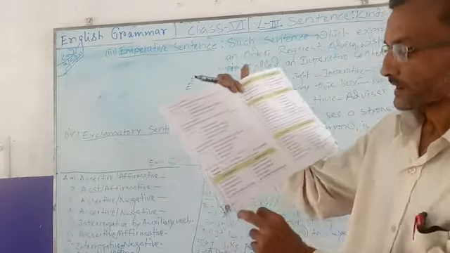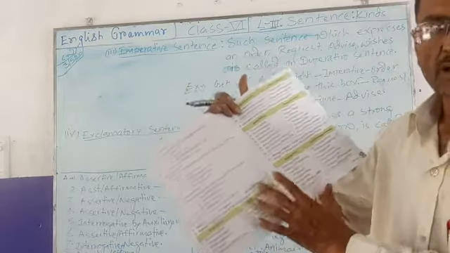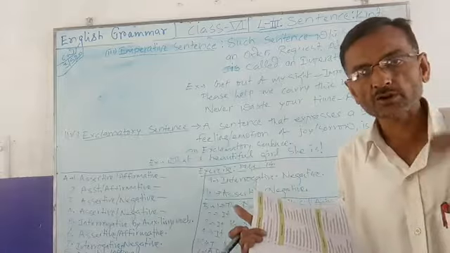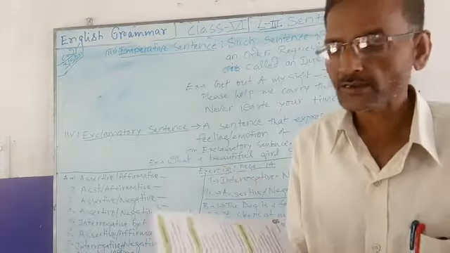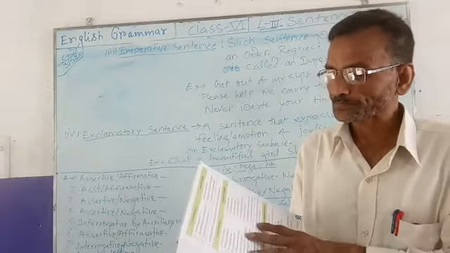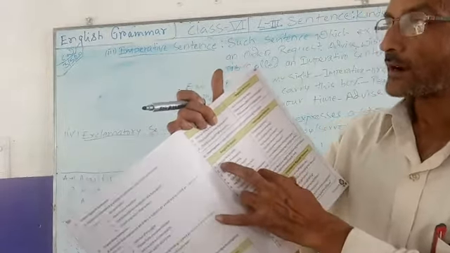Negative. Like my mother had washed the clothes. My mother had not washed the clothes. Like if we add no or not to some assertive sentence, it becomes a negative sentence. So these are easy things to understand. Now these interrogative, you should understand.